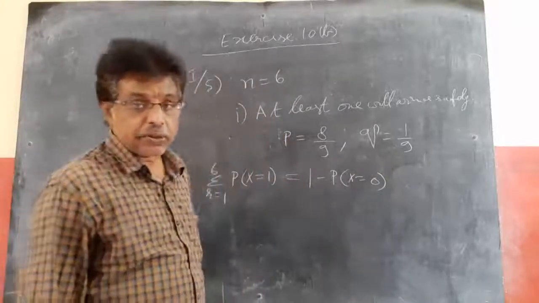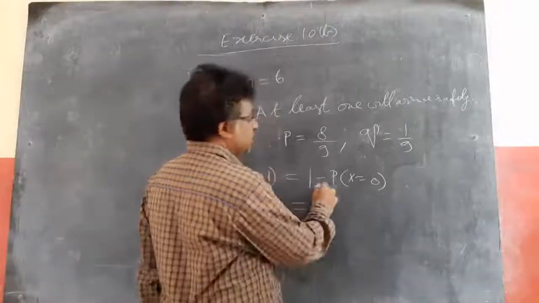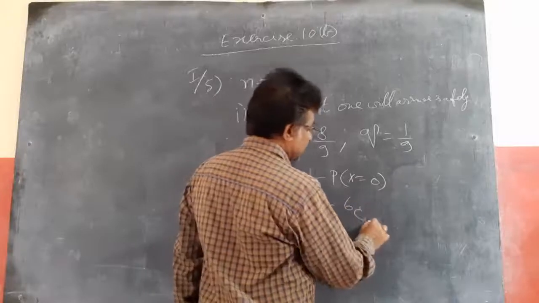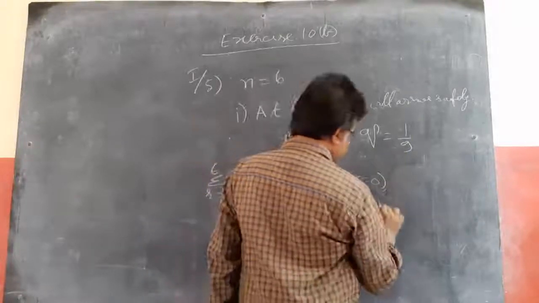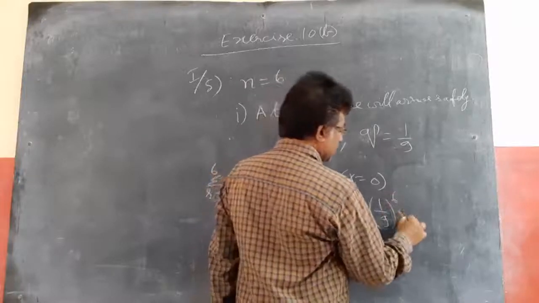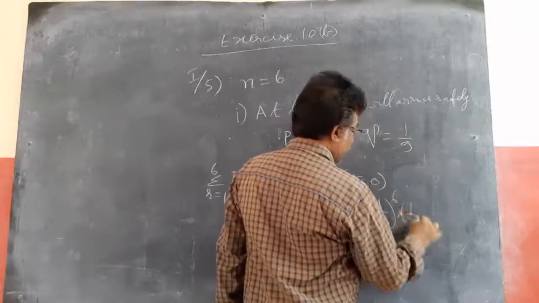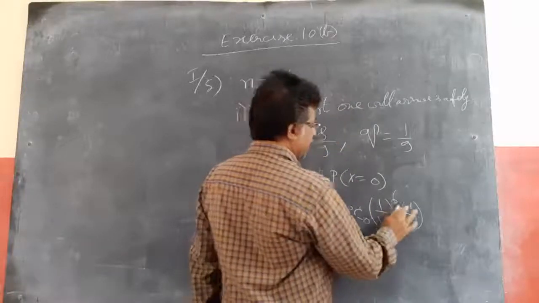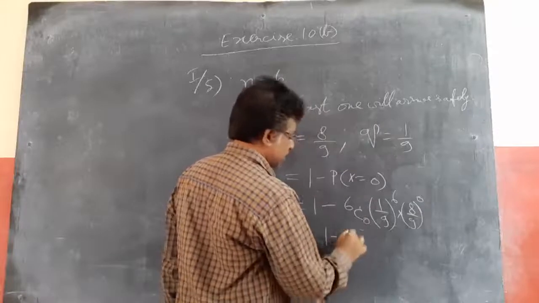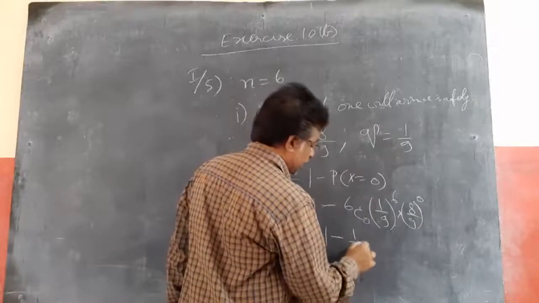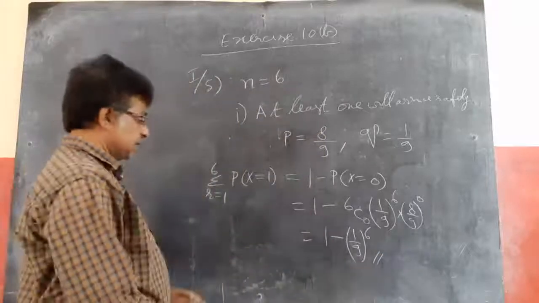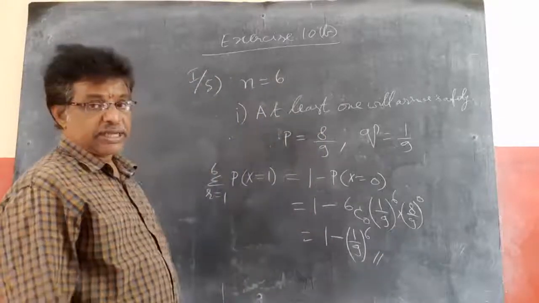So 1 minus 6C0 into q power 6, 1 by 9 whole power 6, into p power 0, no need to write. So finally it becomes 1 minus (1 by 9) whole power 6, which gives at least 1 will arrive safely.